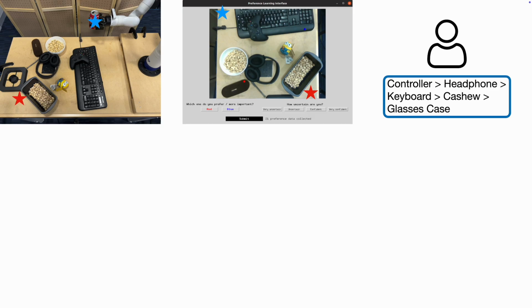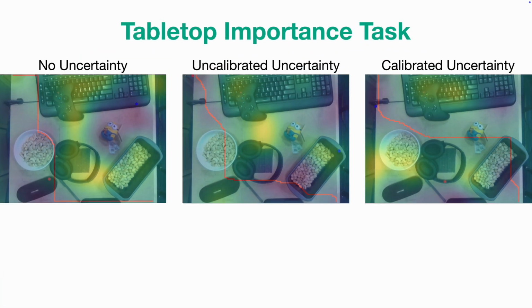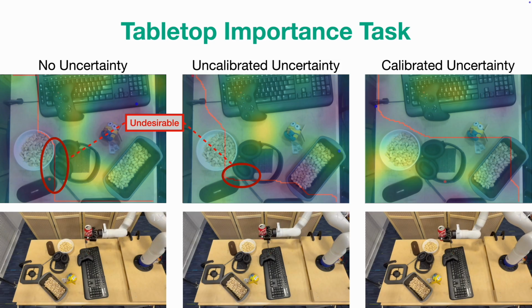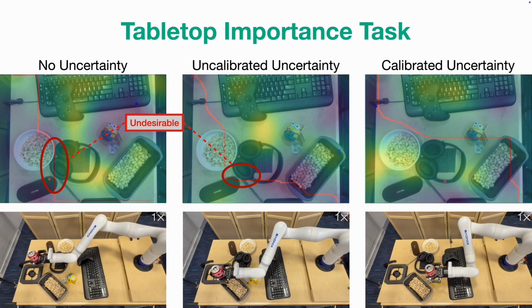For each method, we collect 20 preference pairs, and the learned reward functions are visualized below, where a brighter color indicates a higher importance. The final trajectories are shown as the red lines. Overlaying those images, we can see that the baseline trajectory passes over the headphones and glasses case, and the uncalibrated uncertainty model learns a similar trajectory. Conversely, our method learns the best trajectory by avoiding all important objects. The videos are shown below. It's worth noting that the robot's motion velocity is scaled with the GP variance, representing the trajectory uncertainty.